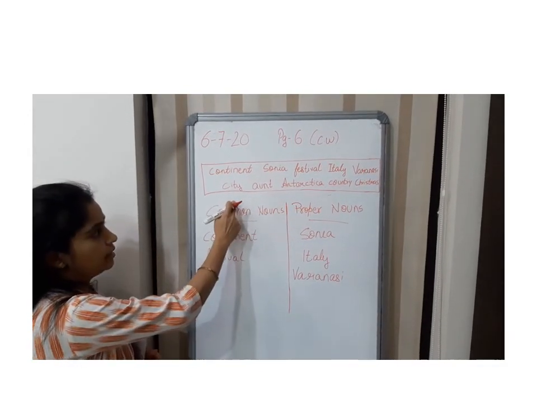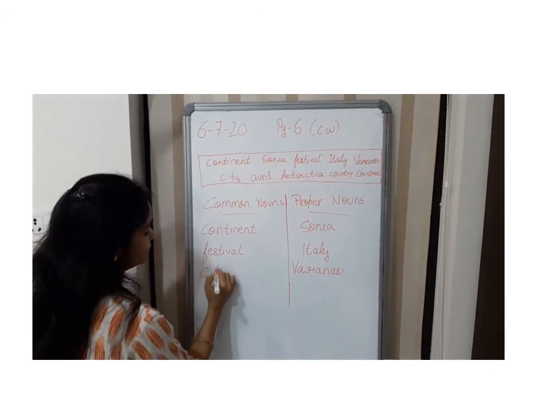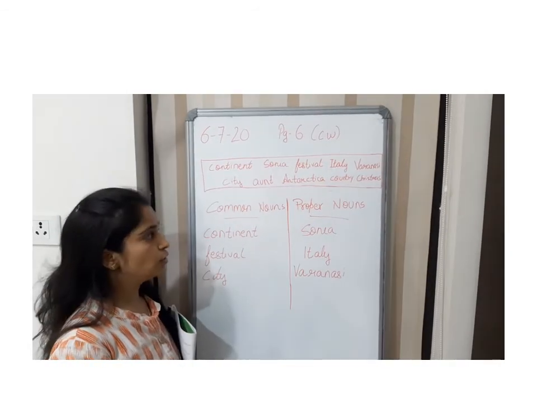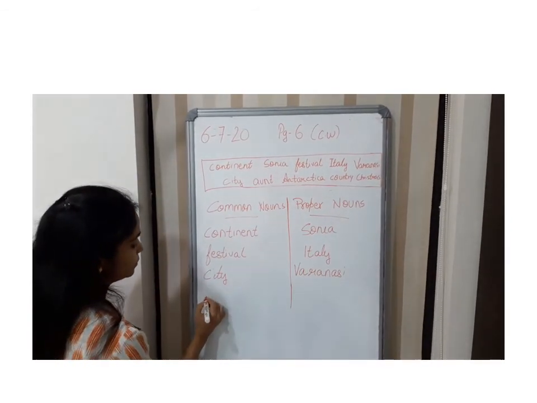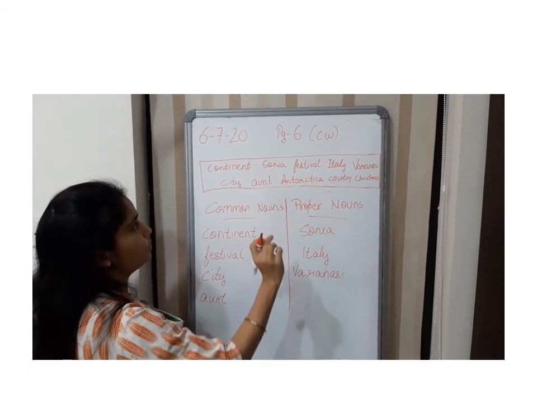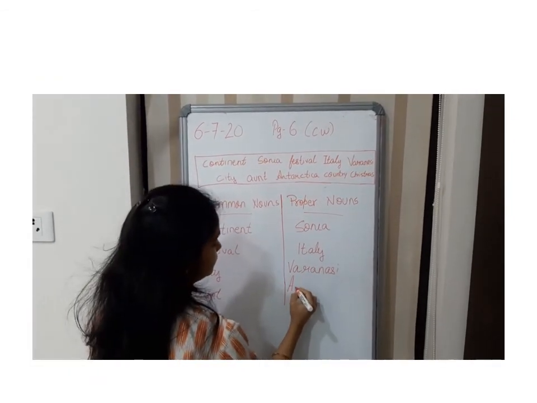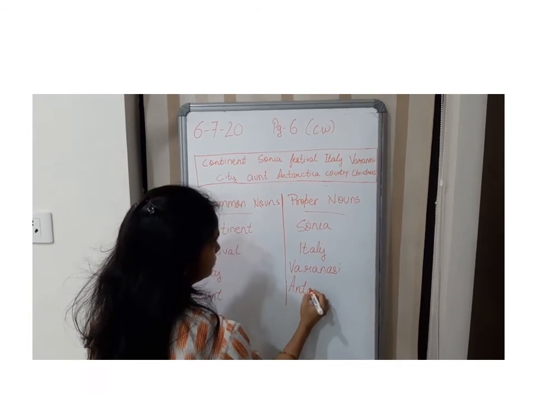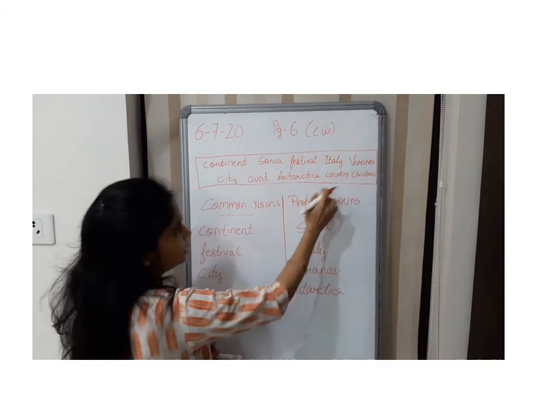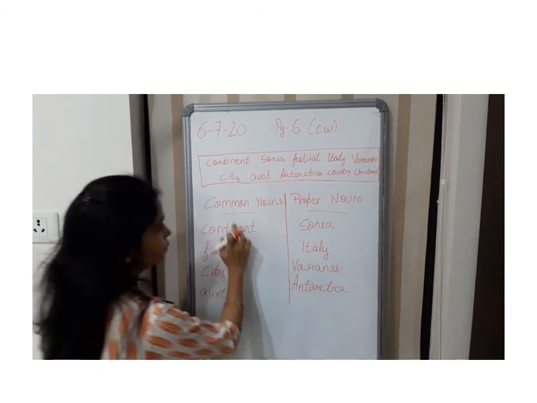Next, city. I don't know which city I am talking about. So it's a common noun, city. Aunt. Do you know the name of the aunt? No. So again, common noun. Next, Antarctica. I know this is one of the continents, so that's why it will be a proper noun. Next, country. There are lots of countries. I don't know which country I am talking about. So again, a common noun.